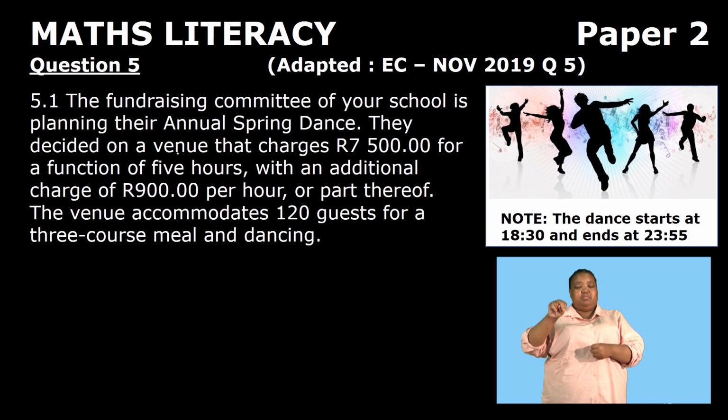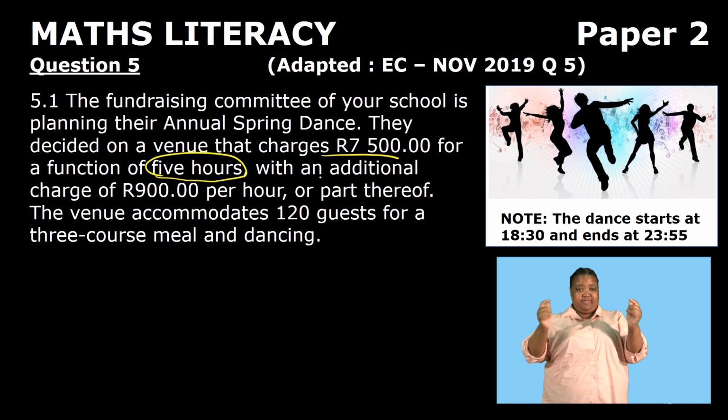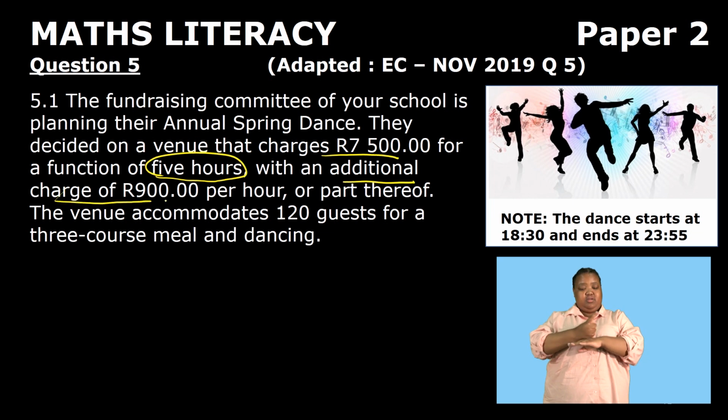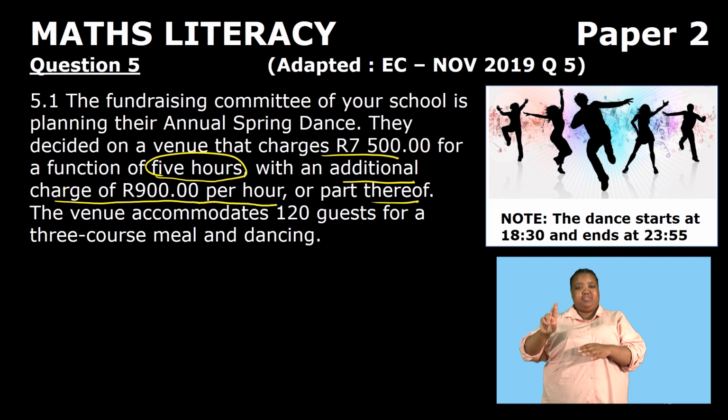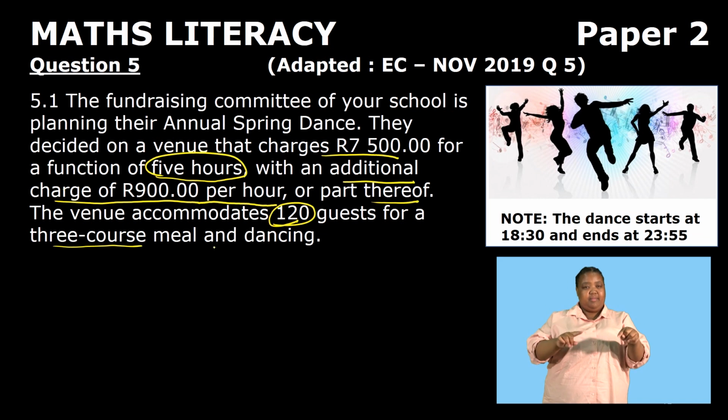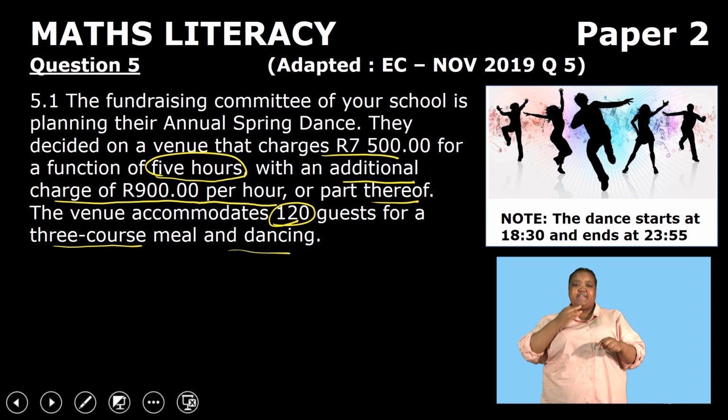They decided on a venue that charges 7,500 for a function of 5 hours, with an additional charge of 900 per hour or part thereof. The venue accommodates 120 guests for the 3-course meal and dancing.